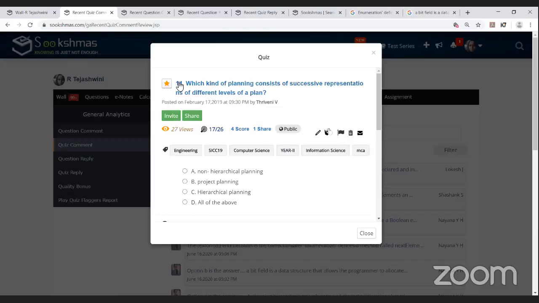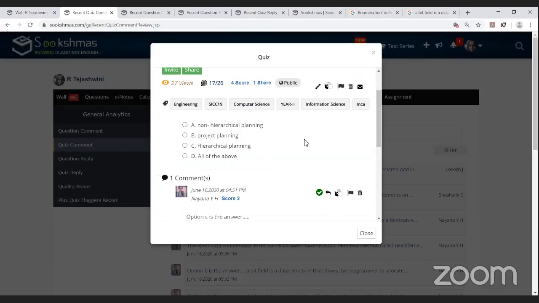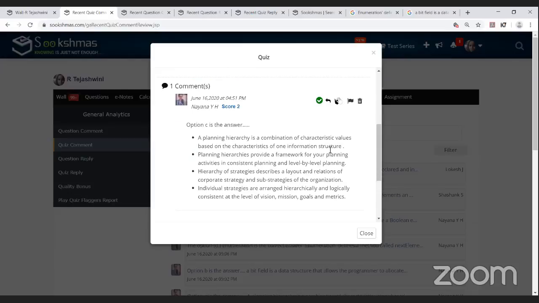Yes, you can go on with the options, Kanijashri. Non-hierarchical planning, project planning, hierarchical planning, all the above. And the comment was done by Naina: Option C is the answer.